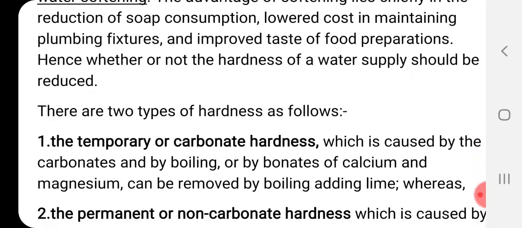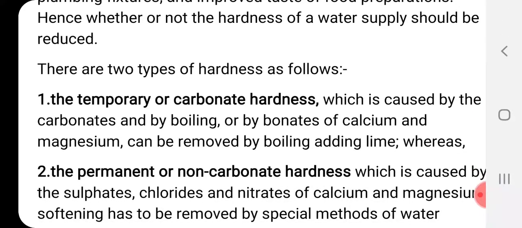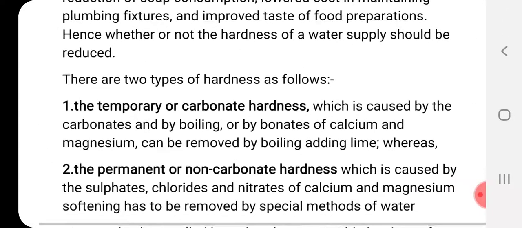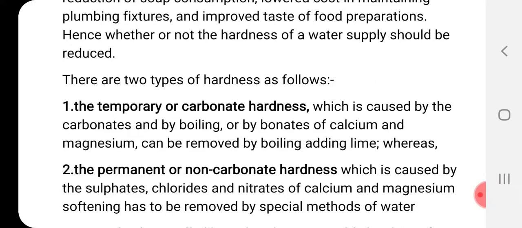So how many types of hardness are there? We already studied this in previous lectures. There are two types of hardness as follows. One is temporary or carbonate hardness, and the second one is permanent or non-carbonate hardness.